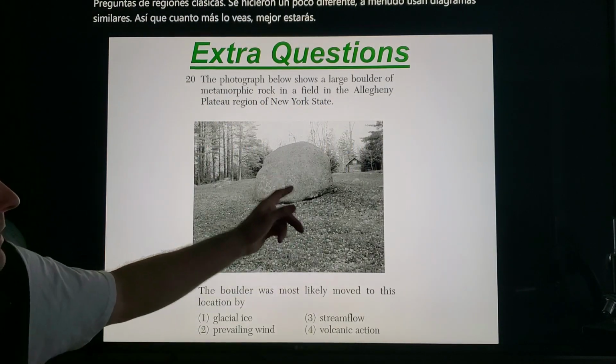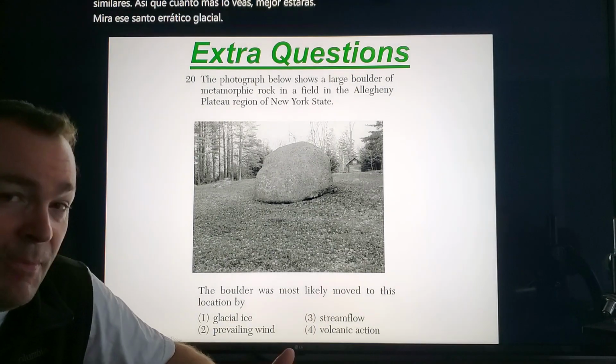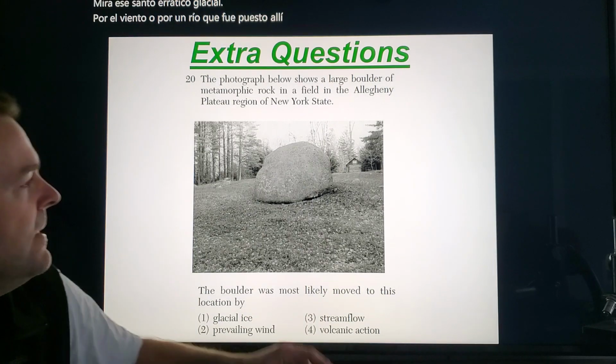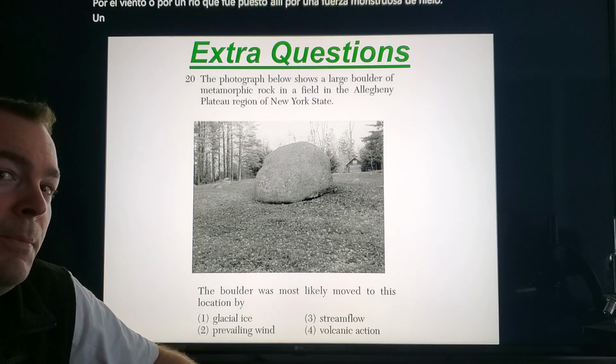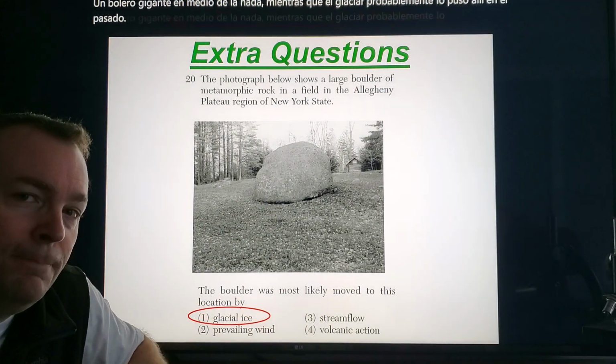Look at that. That's called a glacial erratic. That was not put there by wind or by a river. That was pushed there by a monster force of ice. And if you see a giant boulder in the middle of nowhere, well, a glacier probably put it there in the past. They call those glacial erratics.